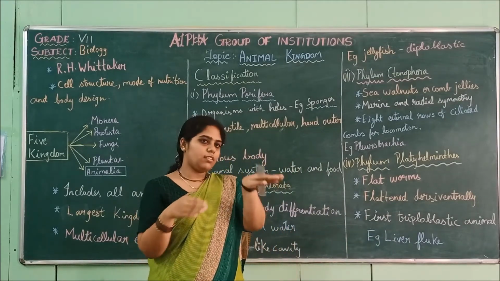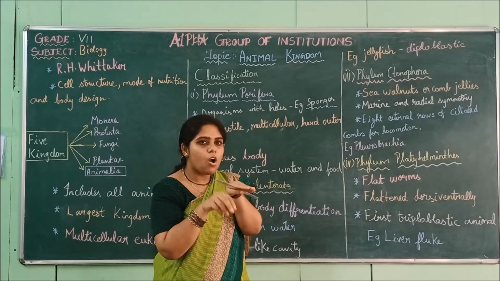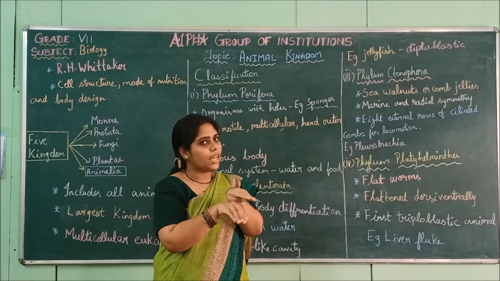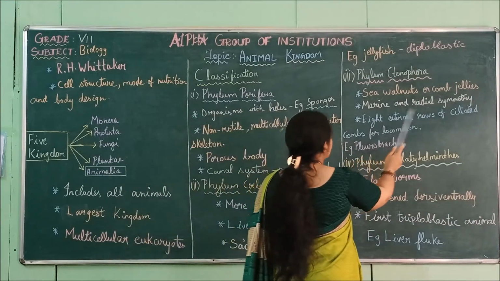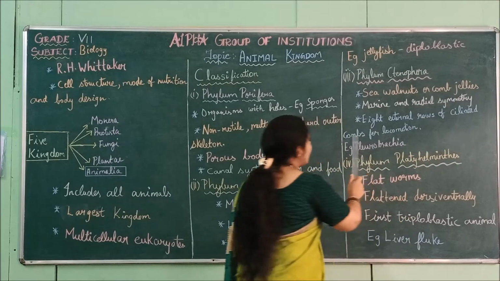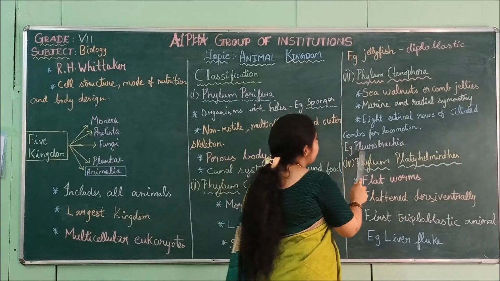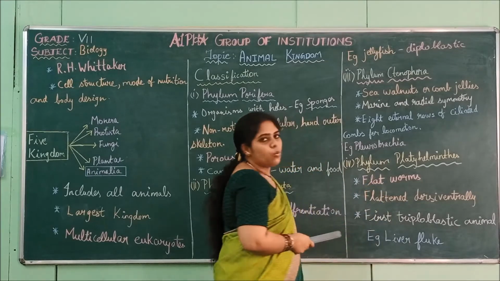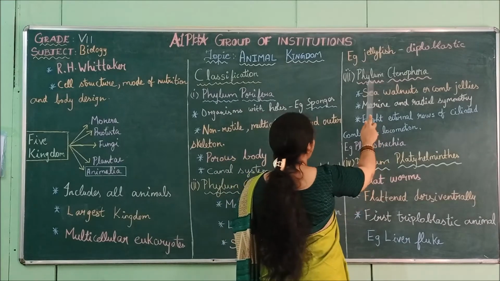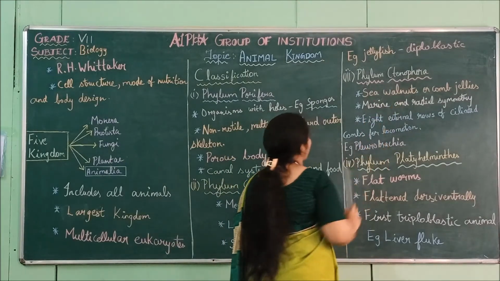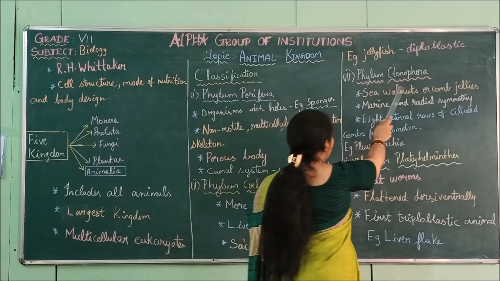Imagine the animal is here. It will have 8 rows of small hairs which act like legs for moving, for locomotion. So 8 external rows of ciliated combs for locomotion. Example, Pleurobrachia. This is an example for phylum Ctenophora. So these are the characteristics of phylum Ctenophora.